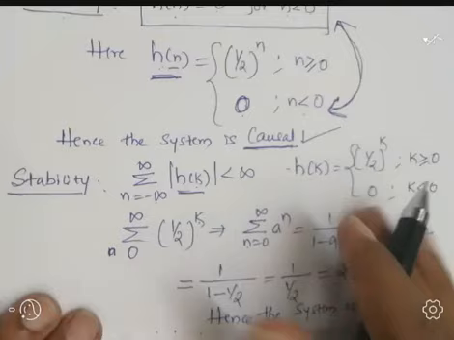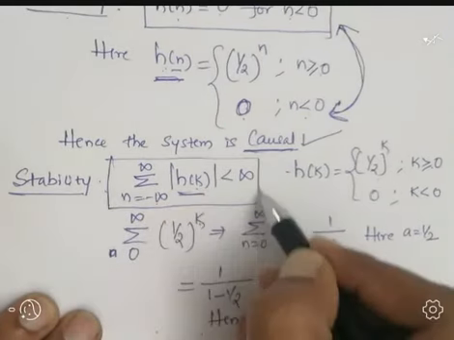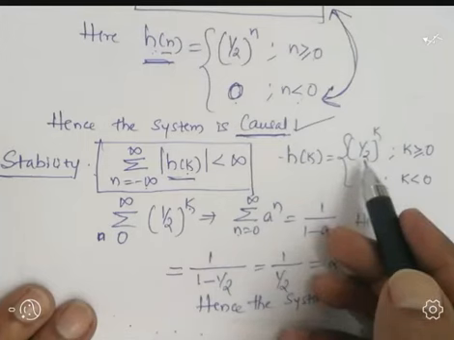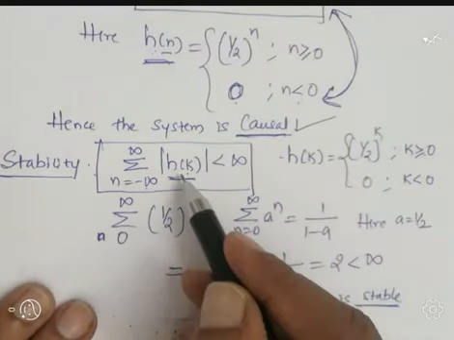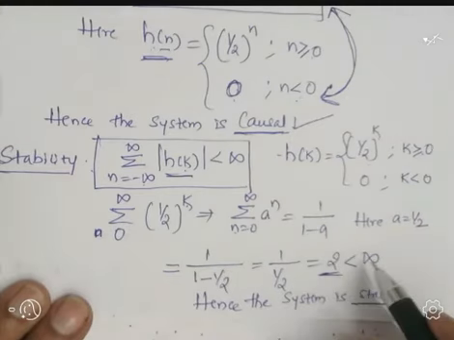Next we discussed the condition for stability. This is the condition for stability, and we substituted the given value of h of k and finally got the result 2. That 2 is less than infinity, hence we can say that the system is stable.